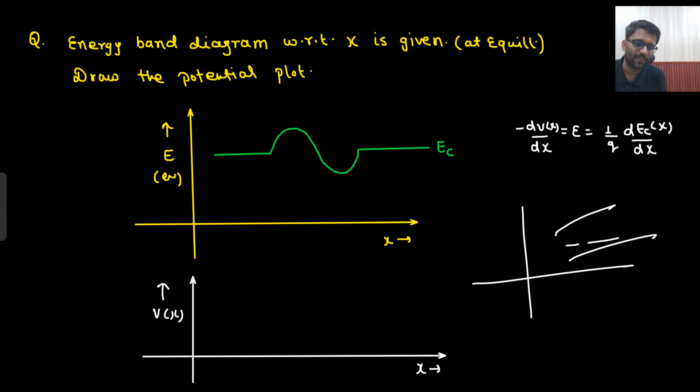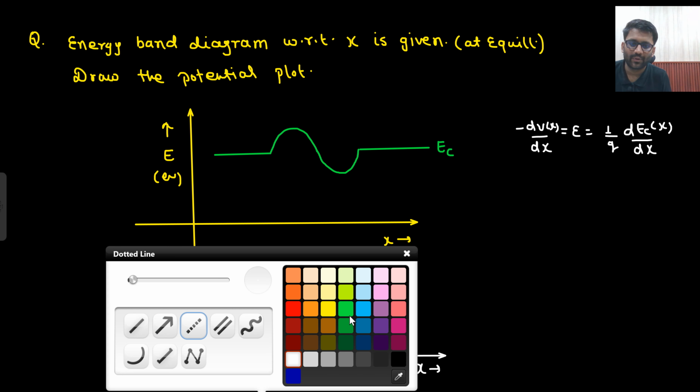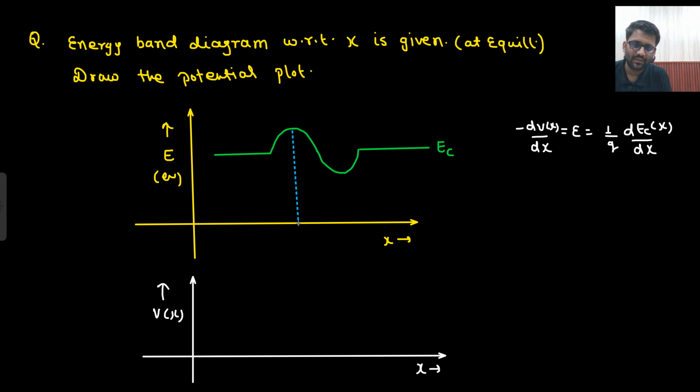How will we draw it? I will mark some points. Between x1 to x2, what is happening? If I need to relate voltage with this particular expression, what do I need to do? If I need to relate voltage and energy, then the electric field will come in between.